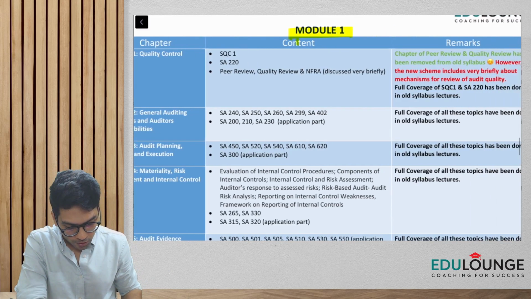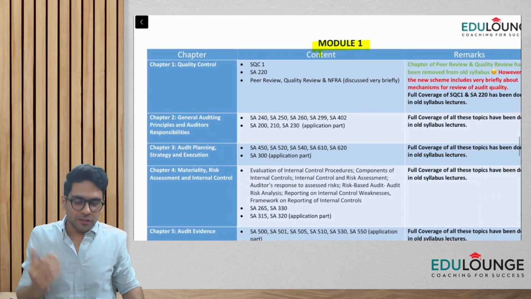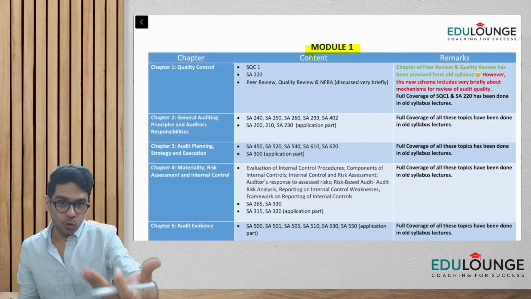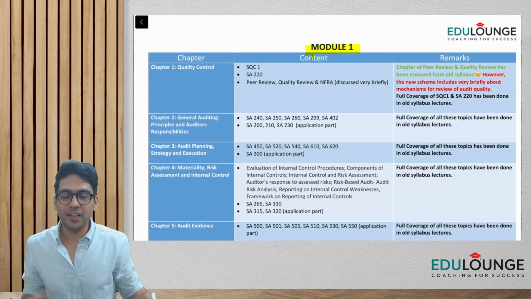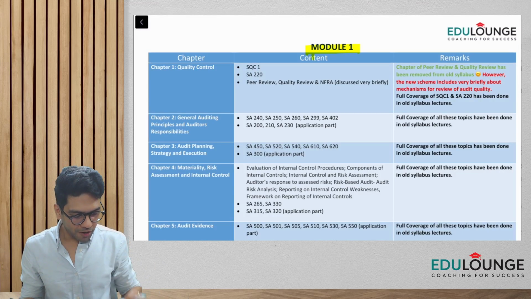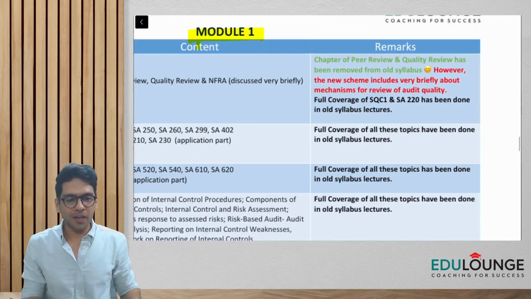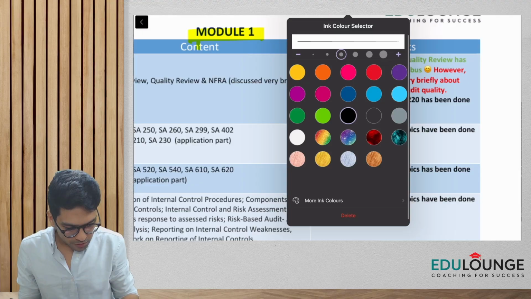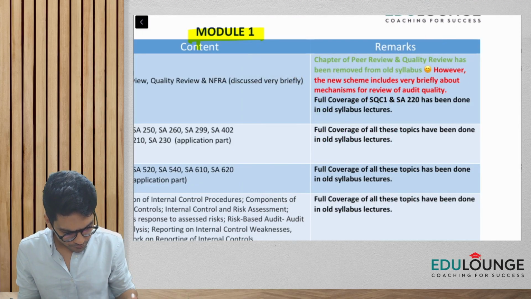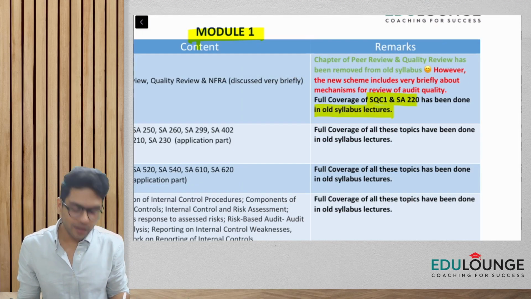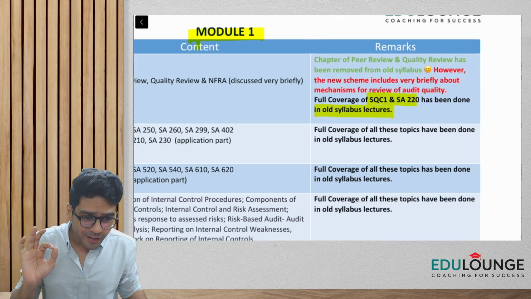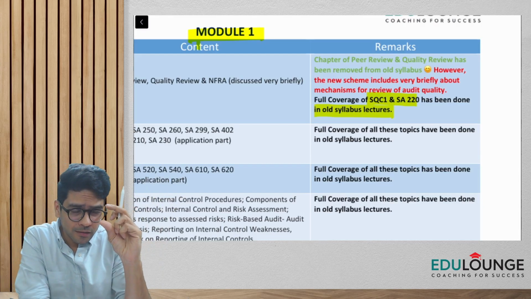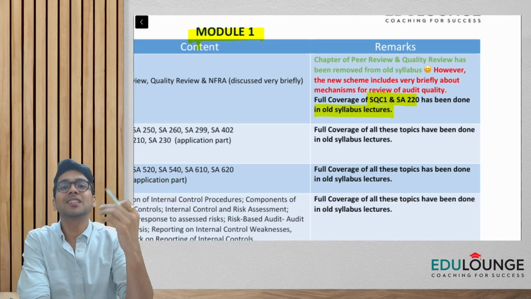Now, the students who have been preparing as per the old syllabus and watching the lectures already, don't worry, guys. Full coverage of SQC 1 and SA 220 has already been done in the old syllabus lectures. Whatever you can see in red are certain additions.